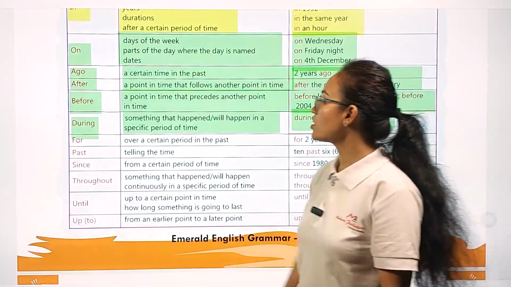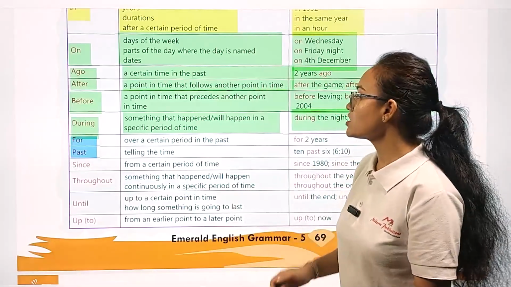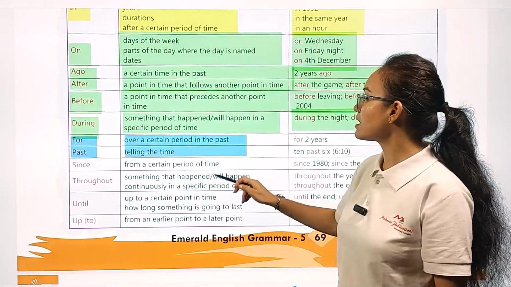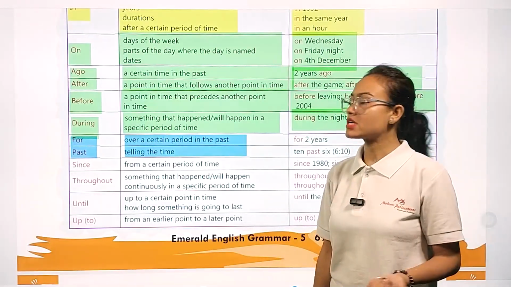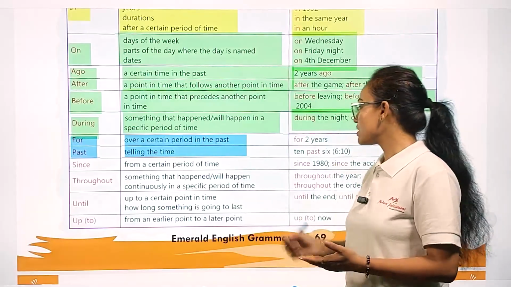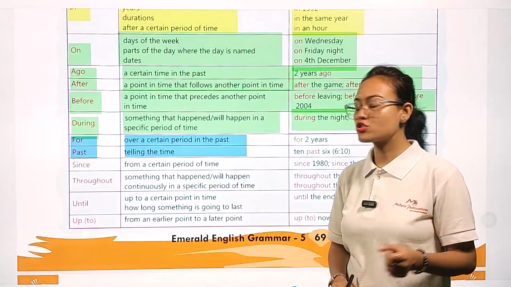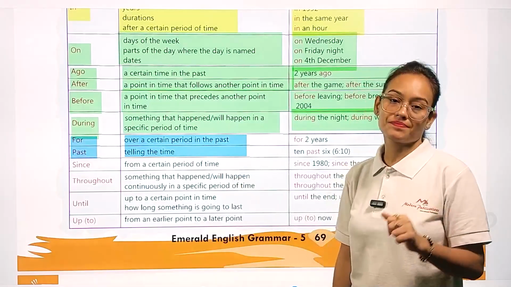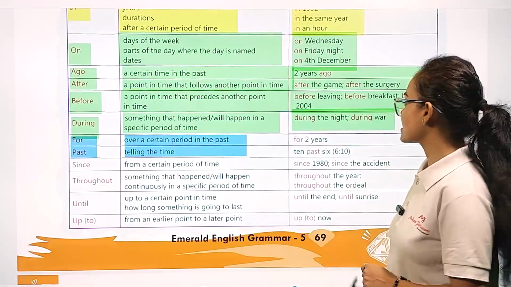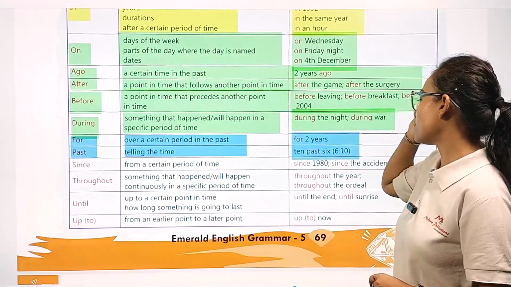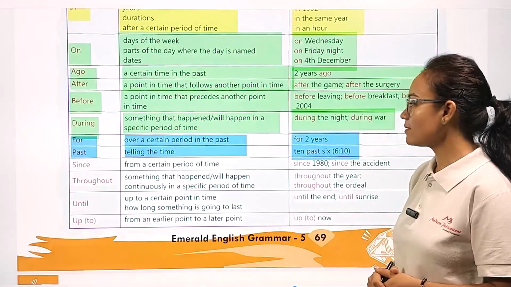Now the next prepositions, for and past. For is used over a certain period in the past, whenever we are talking about a certain period of time, but in the past. In this case, we use for. Example, you can say for 2 years. And we use past whenever we are telling the time. Example, for 2 years, 10 past 6.